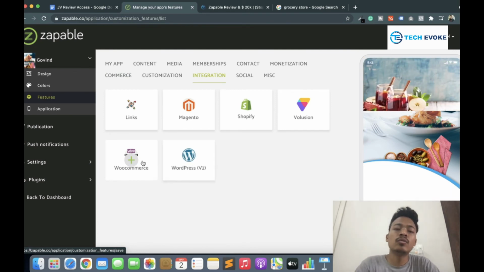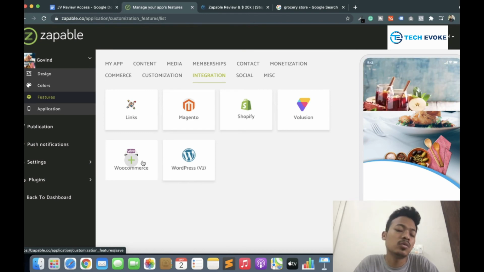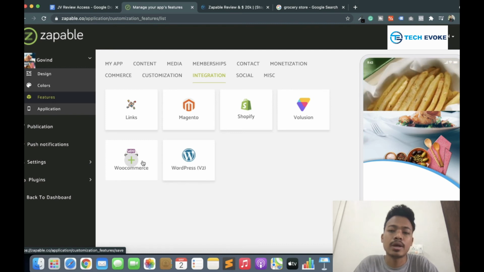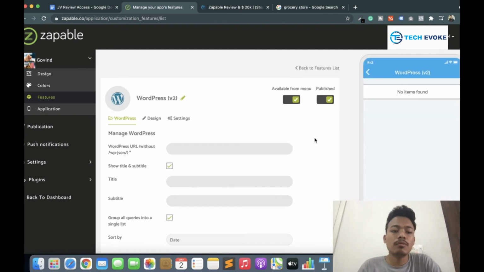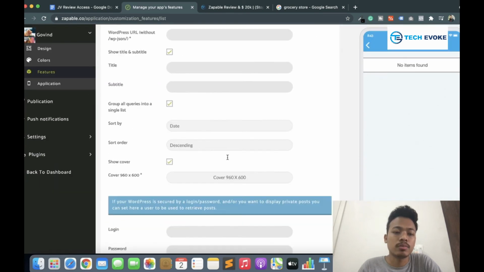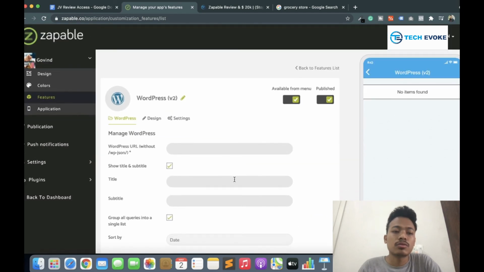As you use the options available on WordPress on your website, you can use the same options in this app, and you can build it as you build for your website. Okay, before using WordPress here, you have to put some basic details here: title, short by, and login password. Okay, so this is your WordPress URL, and without the WP JSON.